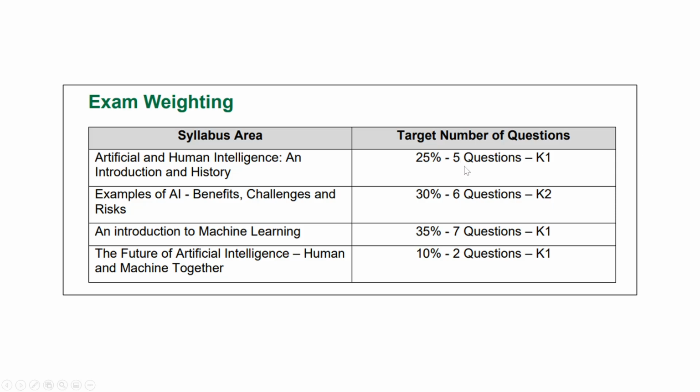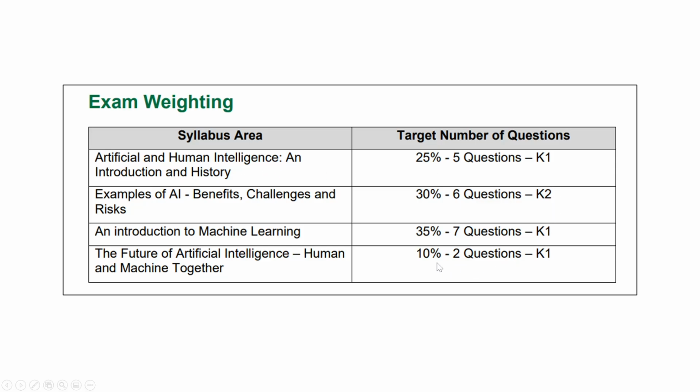Maybe those are questions naming particular people who said that machine learning involves a performance measure and a program that improves with experience. So 5 questions will be on basic matters related to AI. In other words, an introduction and historical matters.